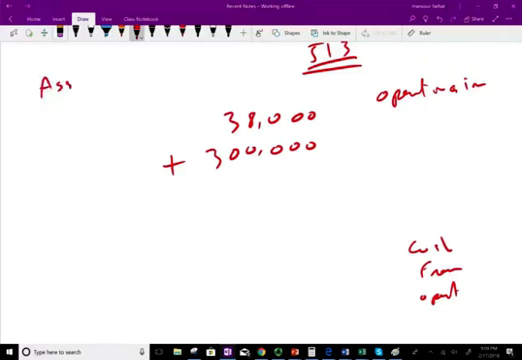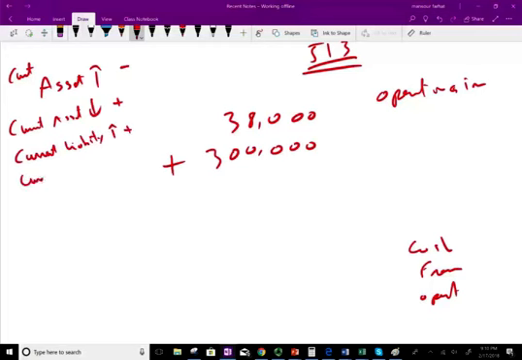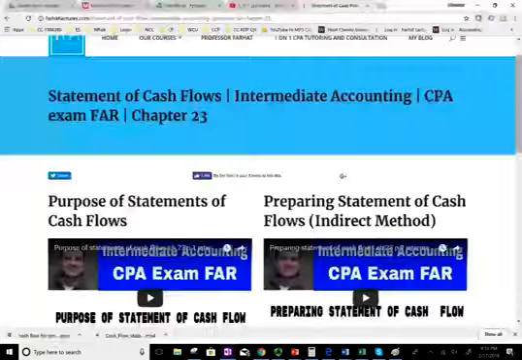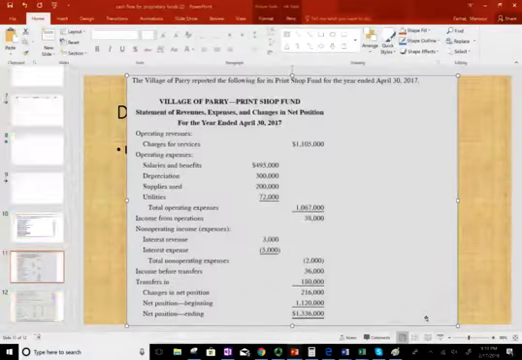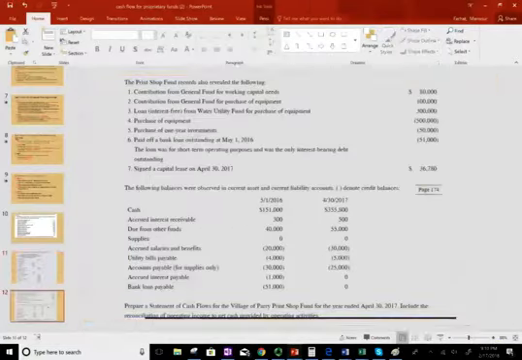Any current asset that increased, we're going to deduct. Anytime a current asset decreases, we're going to add. Any current liability that increases, we're going to add. Any current liability that decreases, we're going to subtract. Okay, we'll explain why in a moment. Now let's take a look at our current assets and current liabilities for this example that deals with operating activities.